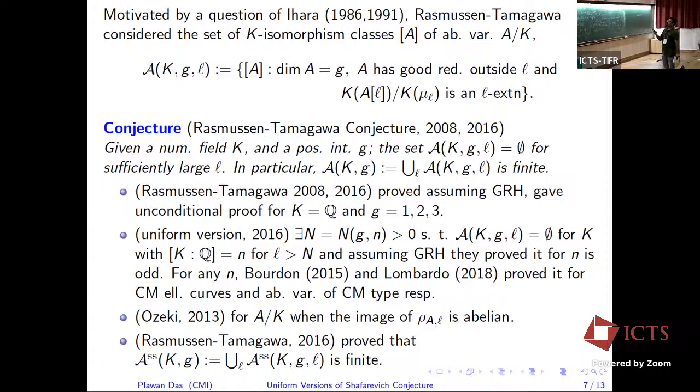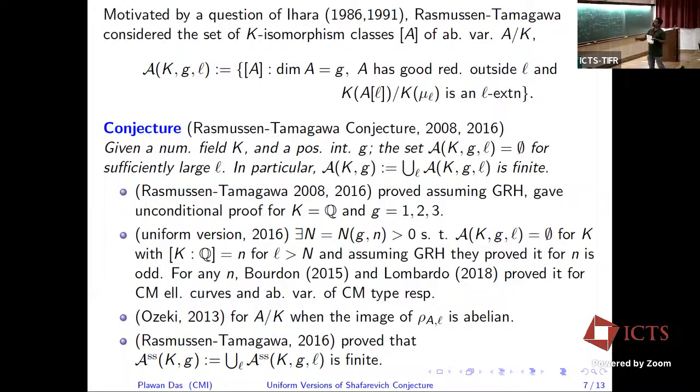So this conjecture is proved for K equal to Q and g equal to 1. This condition is actually equivalent, for K equal to Q and g equal to 1, to having an L isogeny defined over Q, and using Mazur's theorem, they proved that. And they conditioned this A(K, L) over K(mu_L) being an L extension. This is actually equivalent to saying that if you take the representation rho_{A,L} on the L-torsion, the semi-simplification of rho_{A,L} bar is isomorphic to a direct sum of powers of the cyclotomic character.